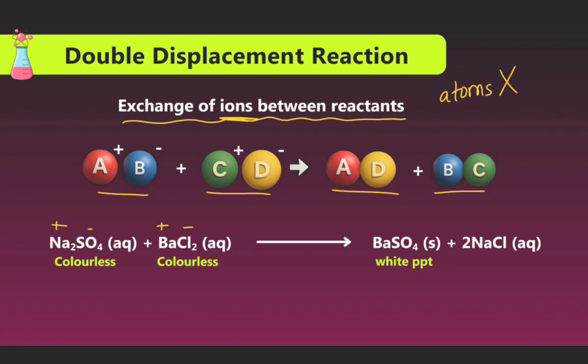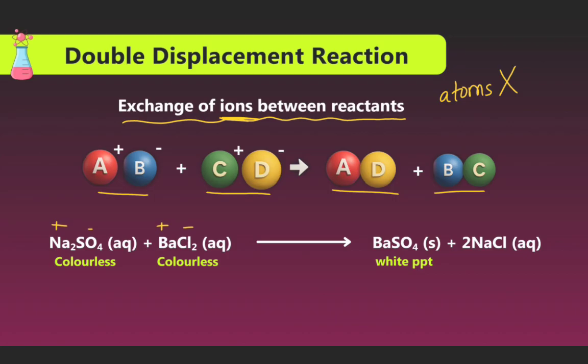Barium chloride is colorless and Na2SO4 is colorless, forming barium sulfate, which is a white precipitate, and NaCl as an aqueous. That reaction is known as a double displacement reaction.